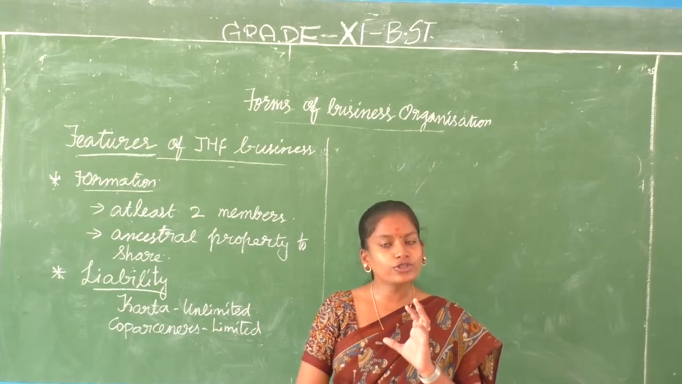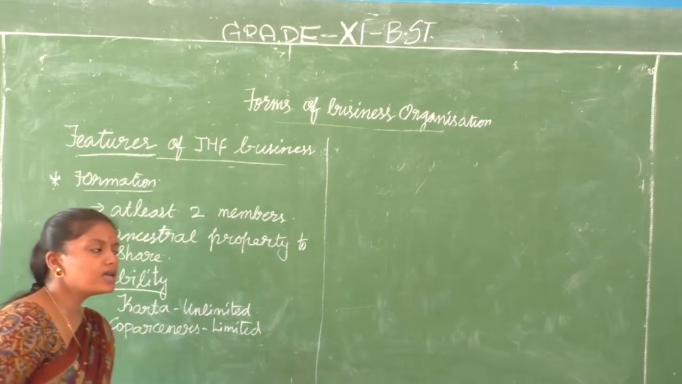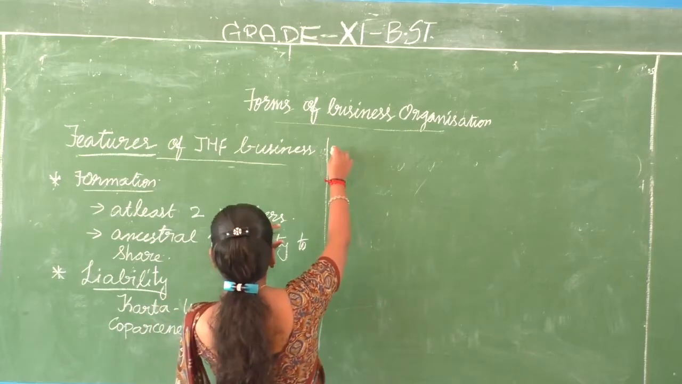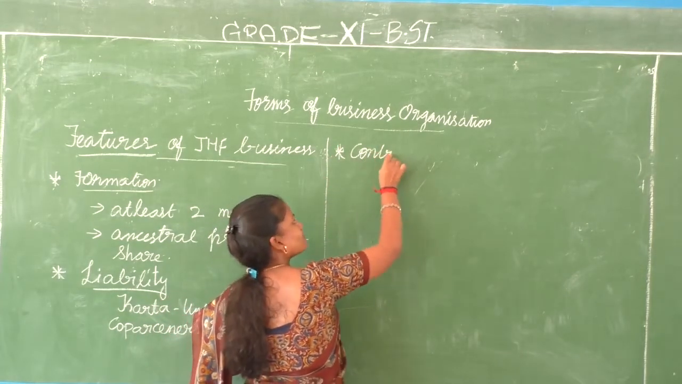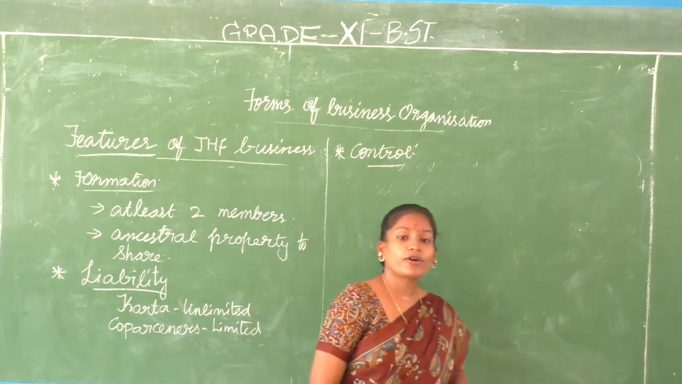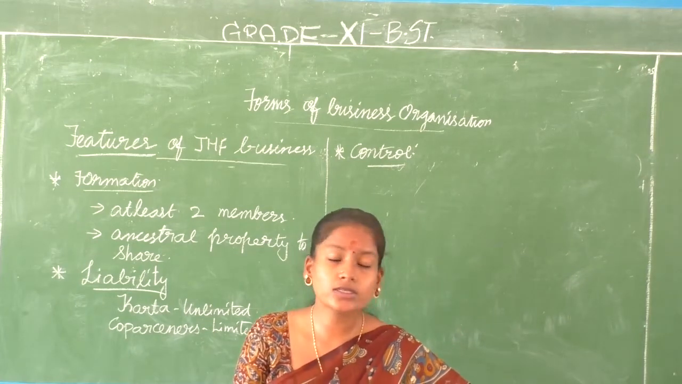So the liability of the co-partners is limited, whereas for the karta it is unlimited. So we have discussed formation and liability. Next we are going to discuss control. Who has the control? In sole proprietorship, what did we discuss? We discussed that the control lies only with the sole proprietor.